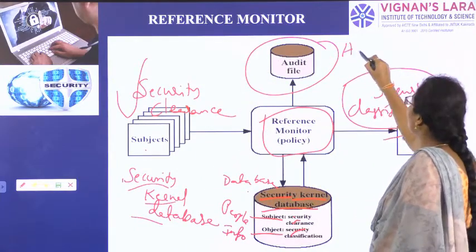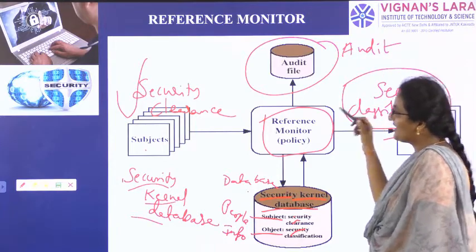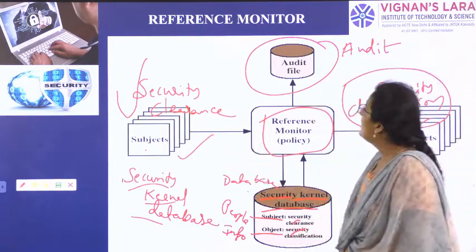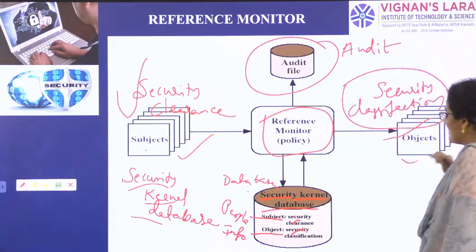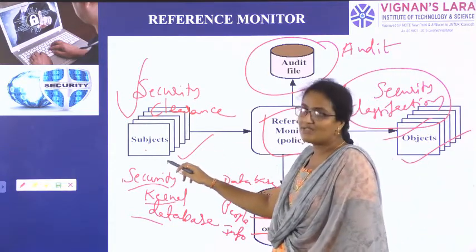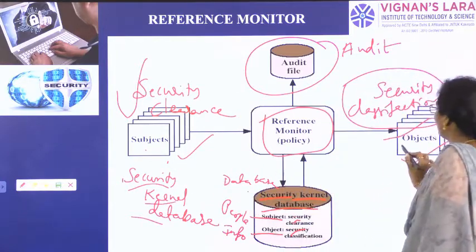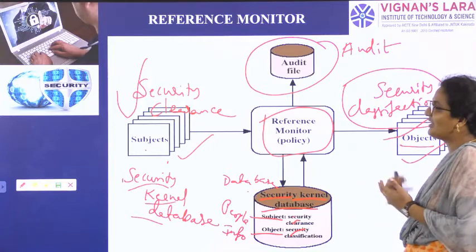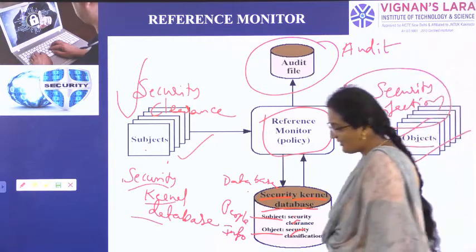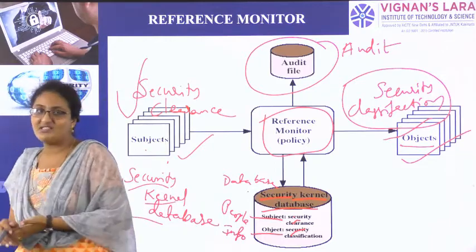Audit means you are checking. You have to check whether these people are genuine or not. You have to check whether this information is encrypted or not. You have to check whether all these people and programs are authorized and authenticated or not. You have to check whether all the data is segregated and structured or not. So this is the reference model. The reference model is one of the trusted systems.